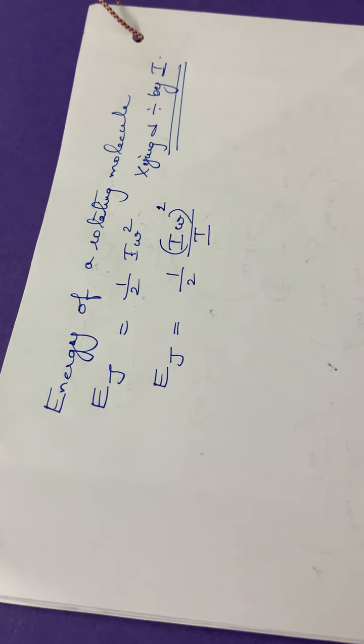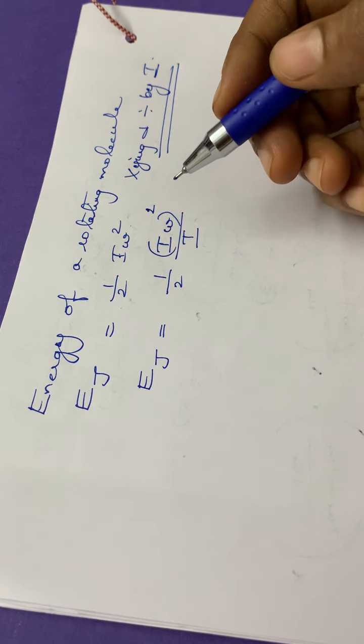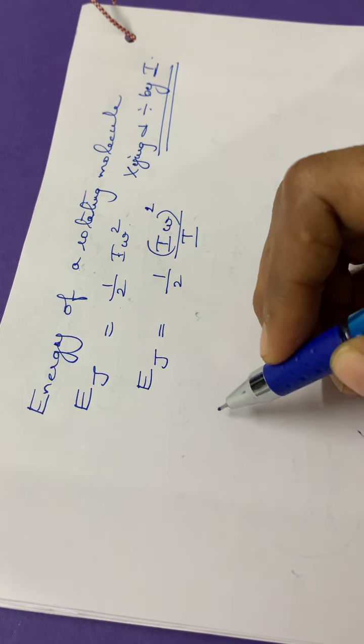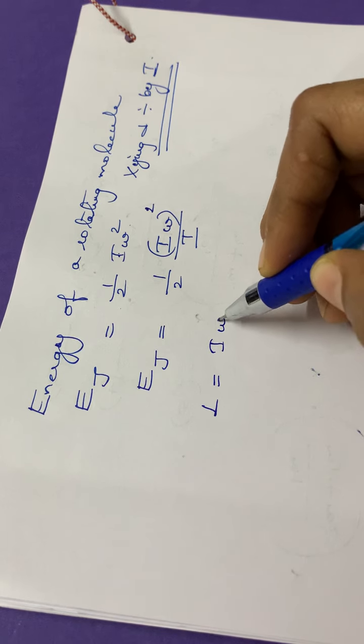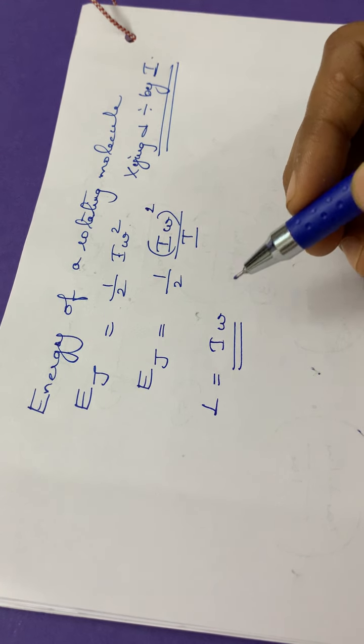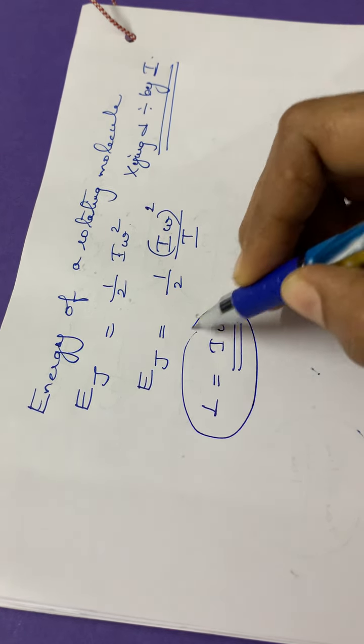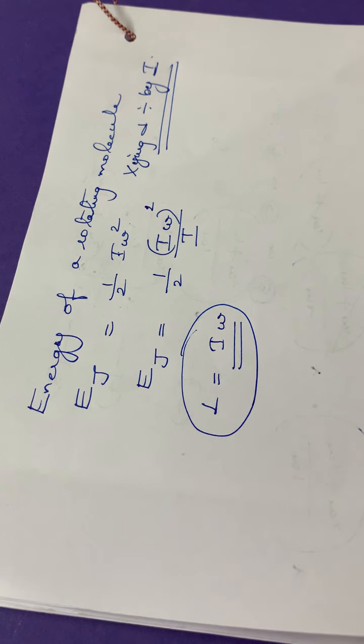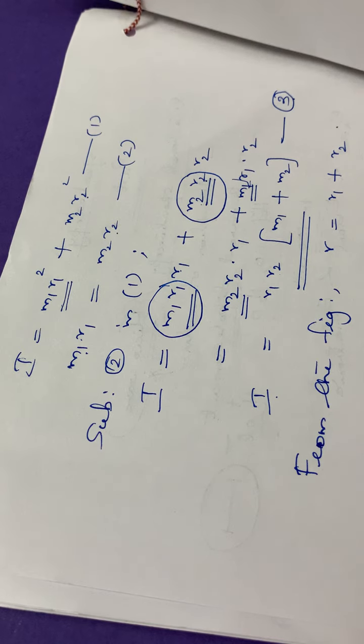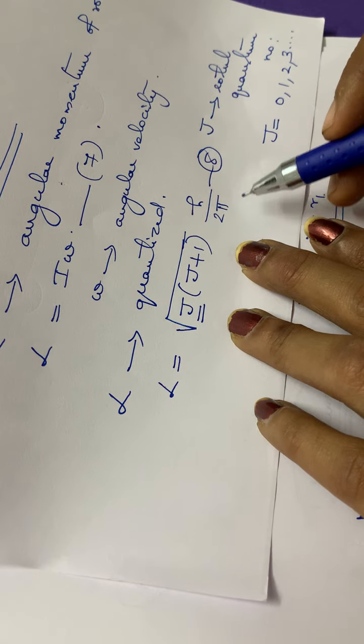Okay, and then again, what is I omega? We had already written the equation as L is equal to I omega, isn't it? So then we can substitute this value in this particular equation. Put this equation as number 8, L is equal to root of j into j plus 1 into h by 2 pi, as 8.